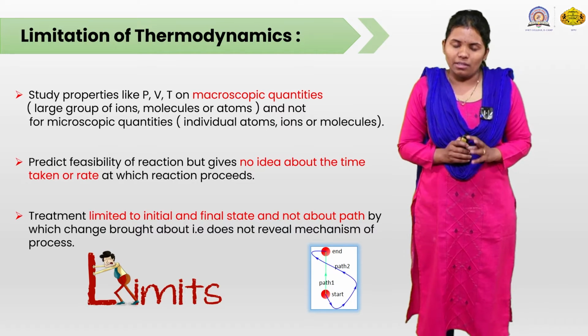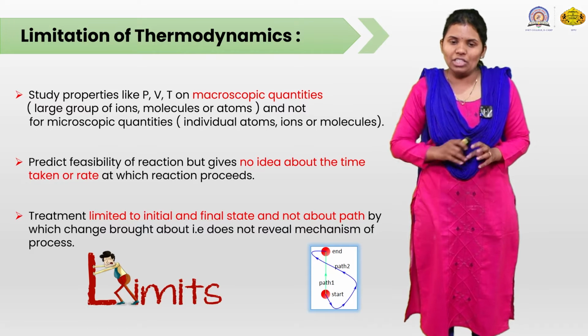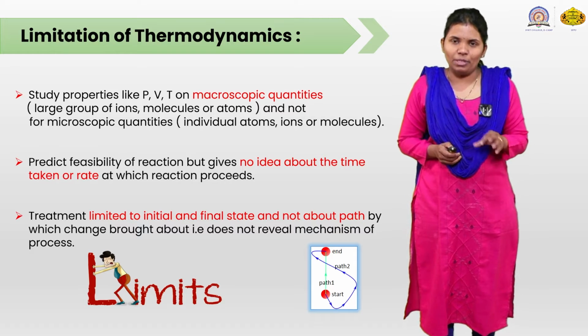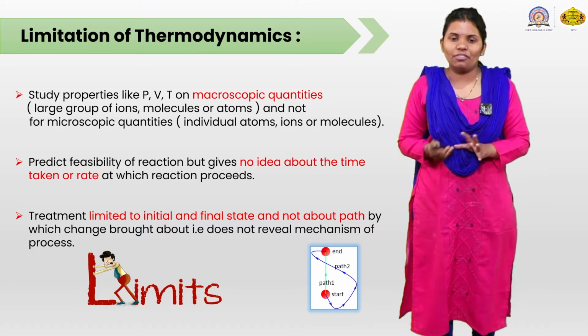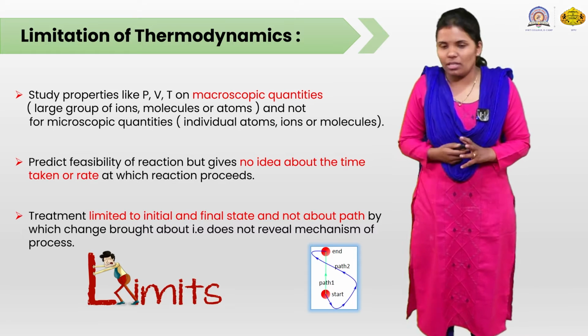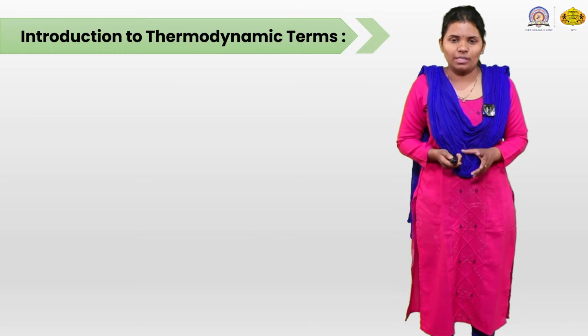The last limitation of thermodynamics is that it always depends upon the initial and final conditions, that is you always take the values like P1 V1, P2 V2, these are the initial and the final conditions. It does not depend on which kind of path the system has followed. So, this is also a limitation of thermodynamics.